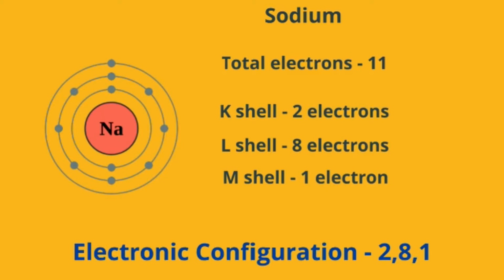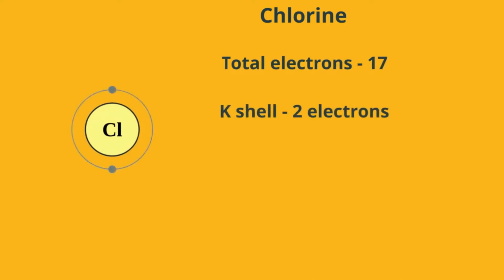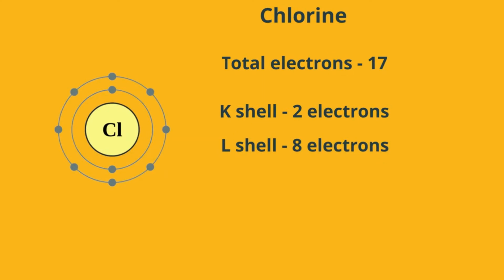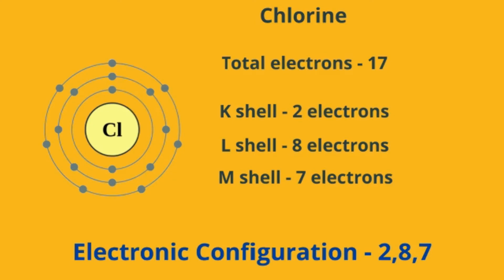Let us now try writing the electronic configuration of chlorine, which has 17 electrons. We fill 2 and 8 electrons in the K and L shells. We are now left with 7 more electrons which we fill into the M shell. Thus the electronic configuration will be 2, 8, 7.